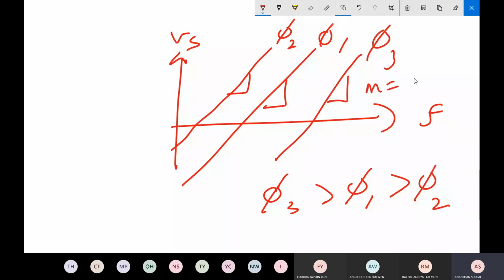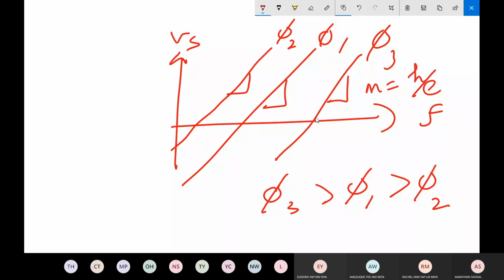The gradient represents h over e. All will give you the same gradient. And this cutting frequency is called by a special name, which I already introduced to you, the threshold frequency. The threshold frequency is the cutting frequency required for the photoelectric effect to happen.